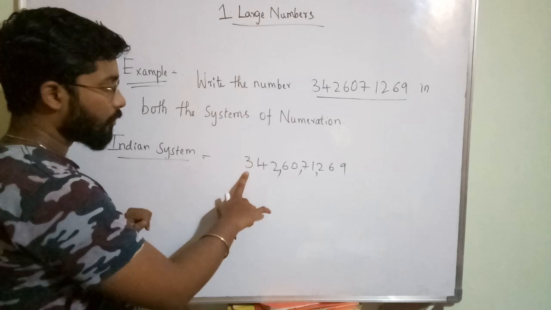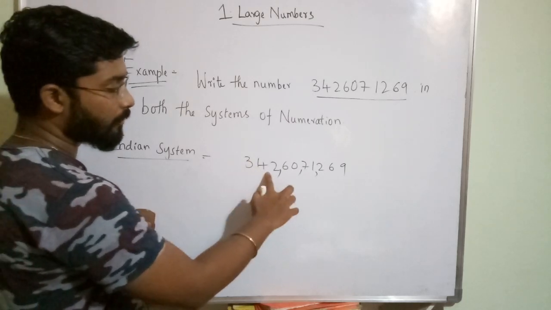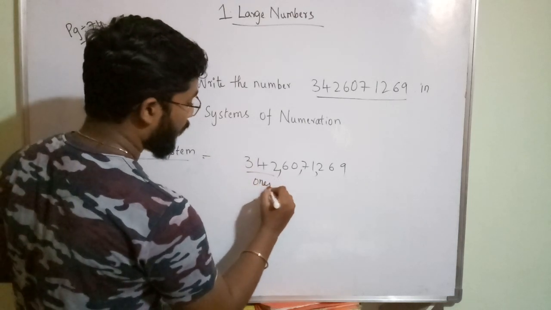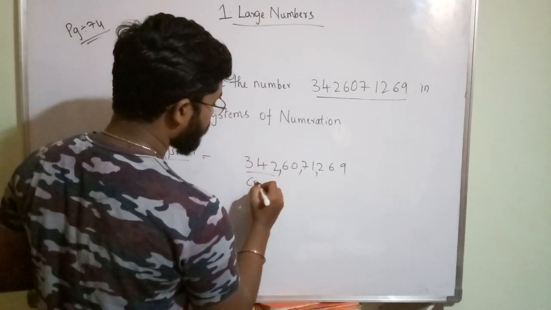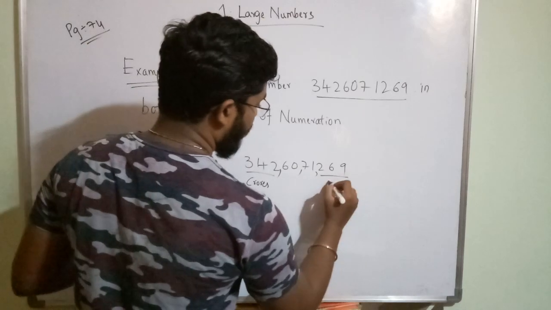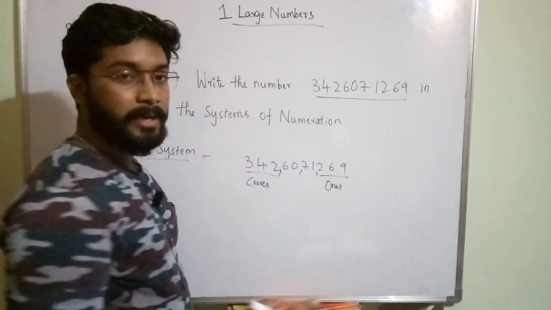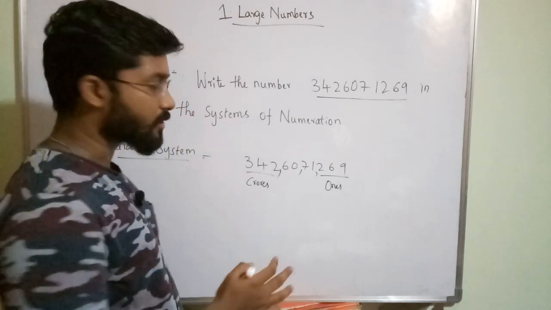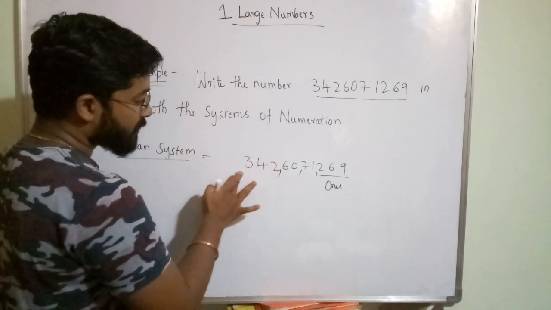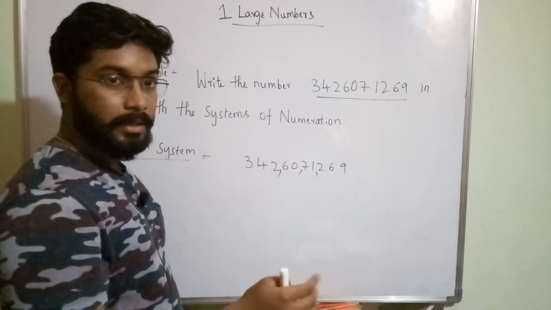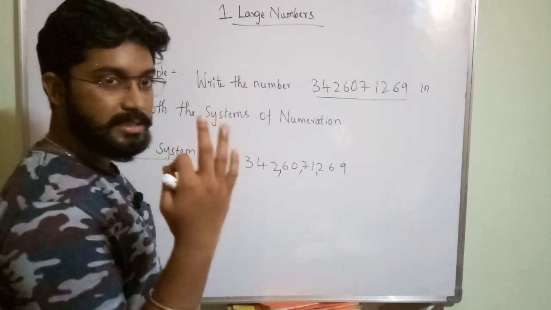So you should not separate crores and ones with commas after 2 digits, because by nature their periods will have 3 digits definitely.